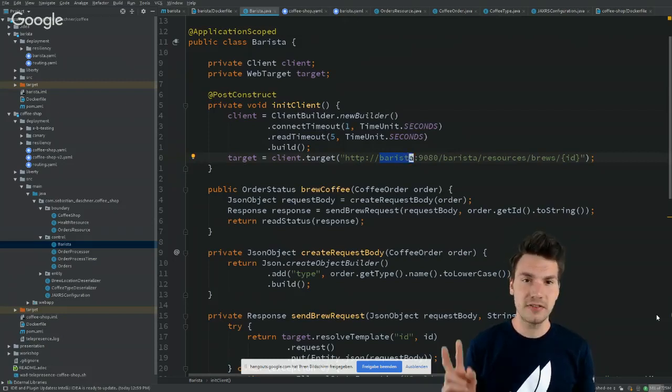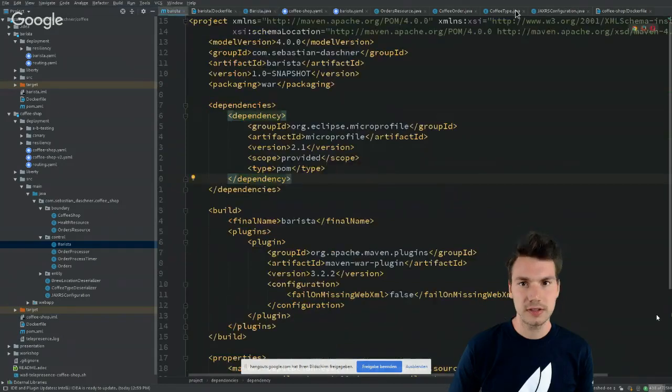We only specified barista, which is actually a very nice story for us, because this enables us to, well, hard code even that URL and to get rid of environment-specific configuration. So how does that work?